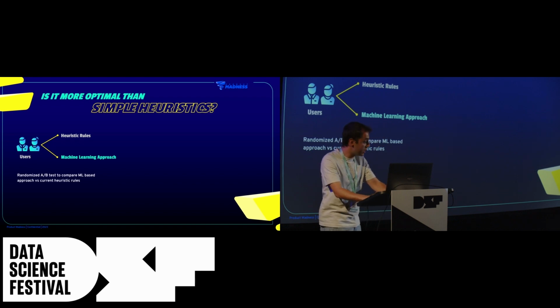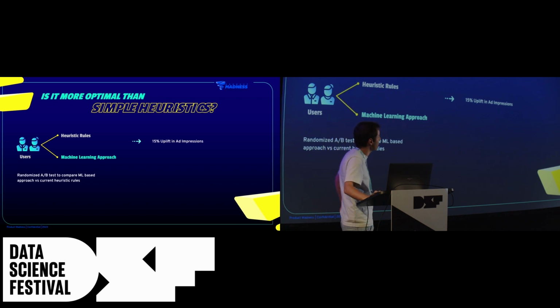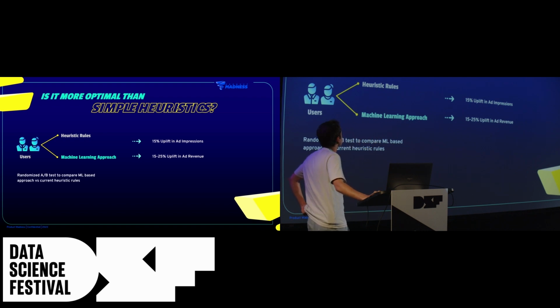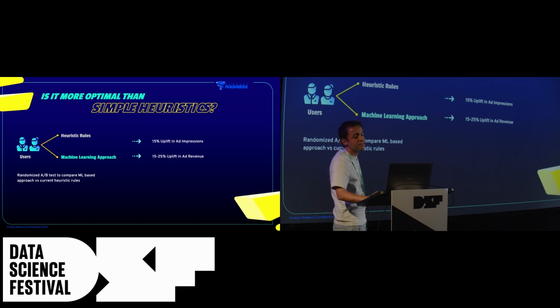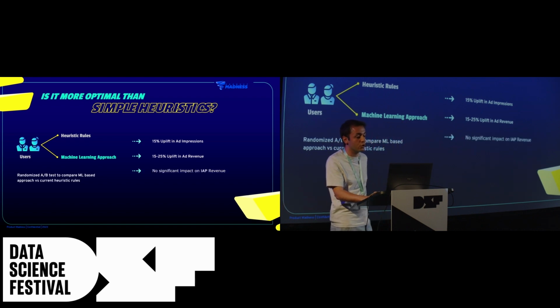And what we observed after conducting such a test is a 15% uplift in ad impressions, changing by segment, 15 to 25% uplift in ad revenue, and most importantly, no significant damage on in-app purchase revenue, which was our primary concern in the first place.